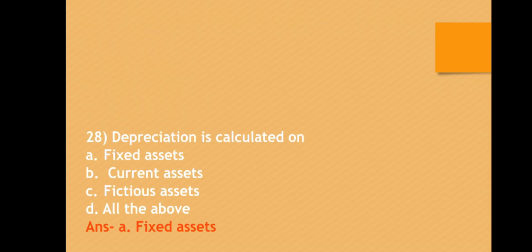Question number 28. Depreciation is calculated on: A. Fixed assets, B. Current assets, C. Fictitious assets, D. All the above. The correct answer is A, fixed assets. The amount of depreciation is calculated on fixed assets.